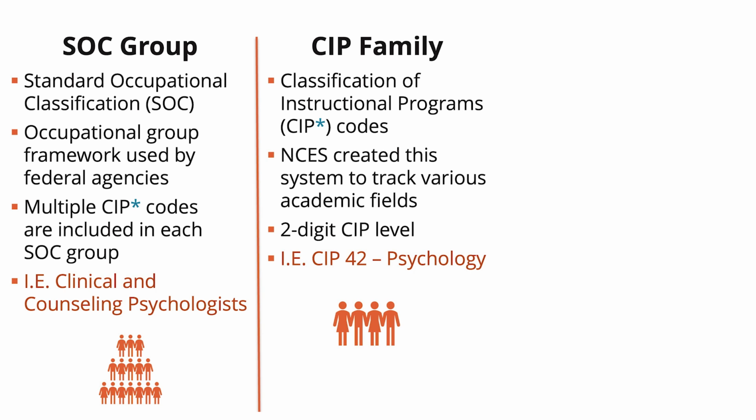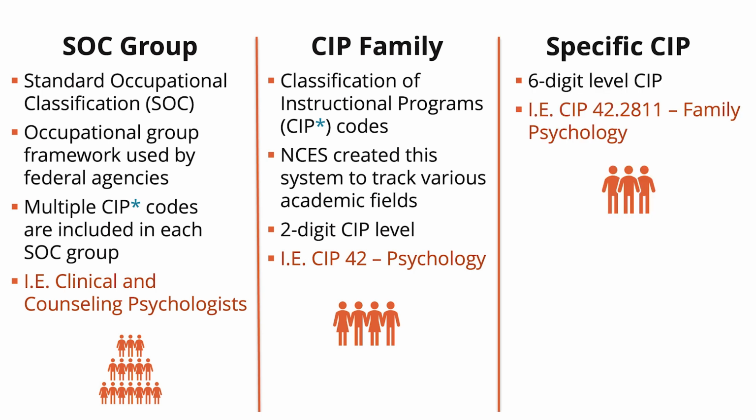Next, at a more granular level, we have CIP family reports. CIP stands for the Classification of Instructional Programs, and CIPs are reported as codes. NCES created the system to track various academic fields as well as learner pathways. CIP family reports would be produced at a 2-digit CIP level. For example, we could have a CIP 42 report, which would include psychology enrollments as well as credential completions.